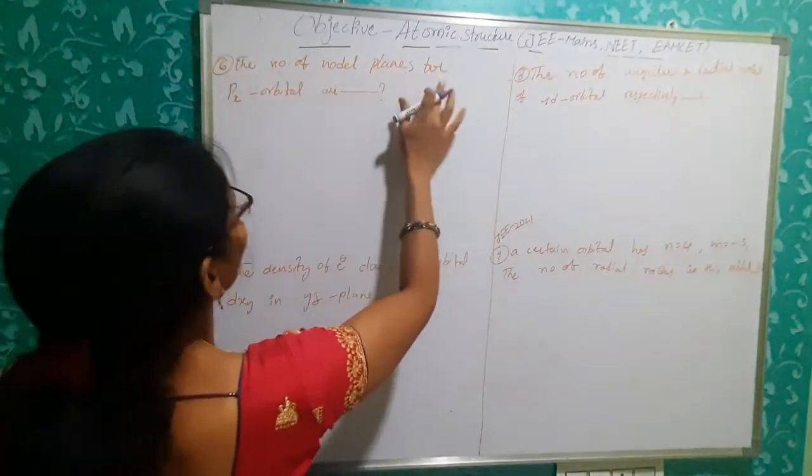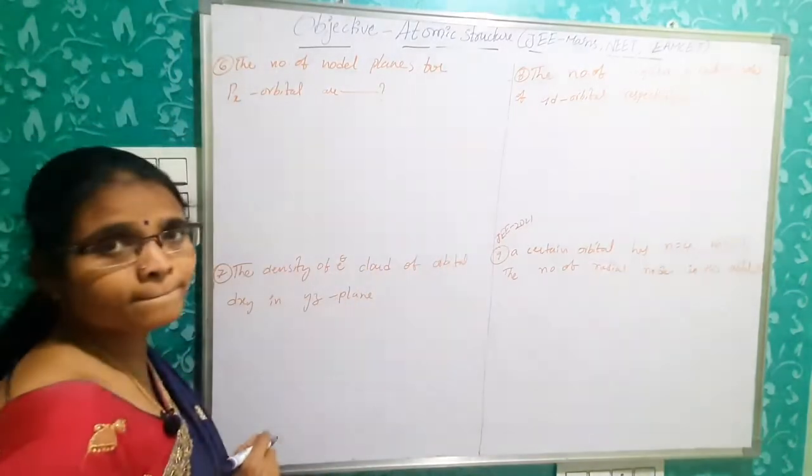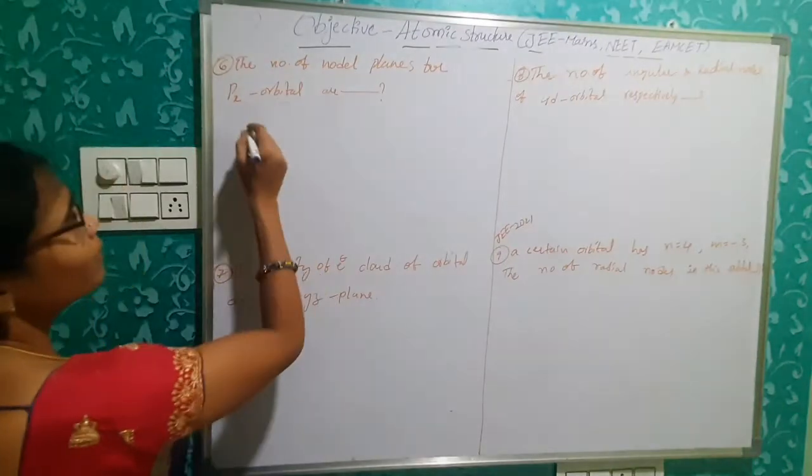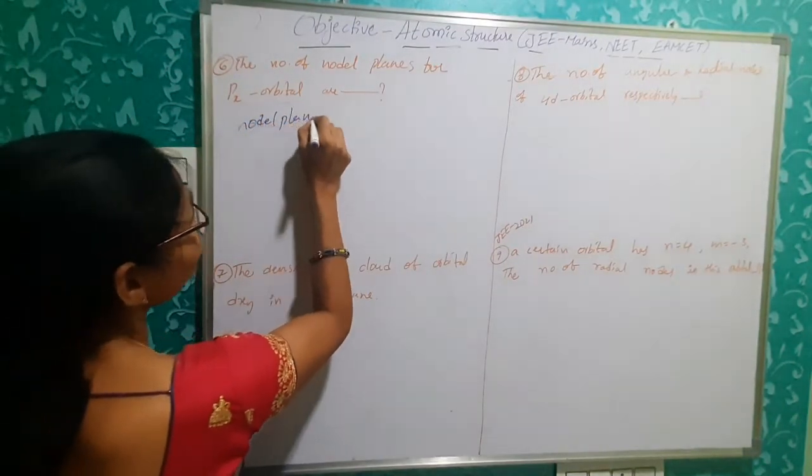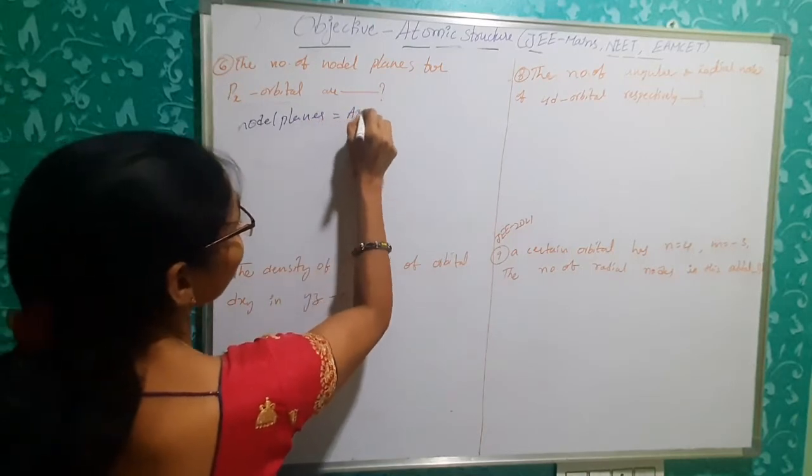See your next problem. The number of nodal planes for px orbital. Nodal planes is equal to azimuthal quantum number.